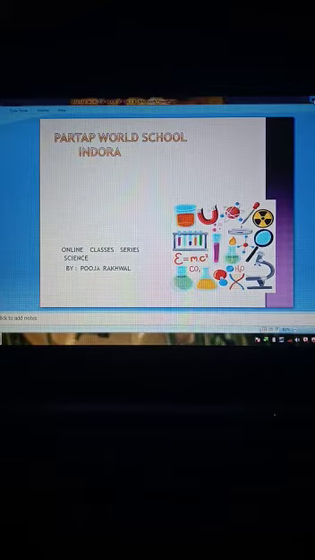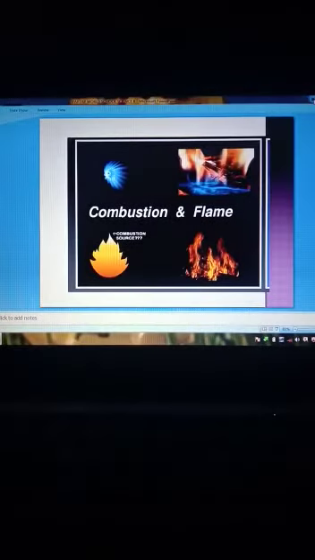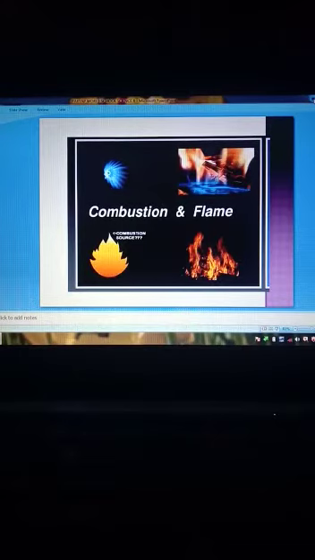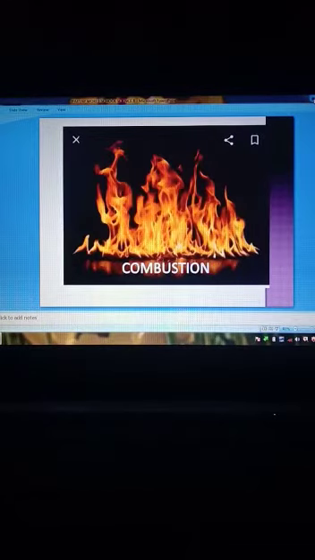Today we are going to talk about combustion and flame. We use different kinds of fuel for various purposes at home, in industry, and for running automobiles, as these fuels give energy to do work. These fuels produce heat energy mainly when they burn. So today we will study the chemical process of burning and its type, that is combustion.